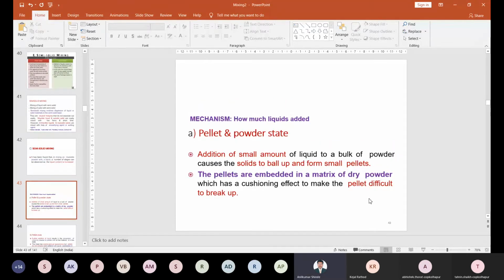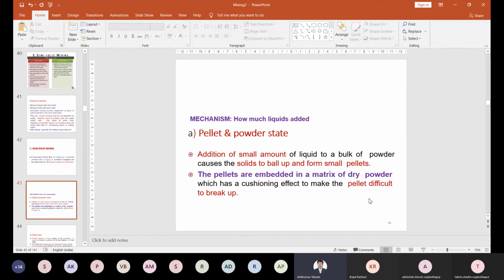This is very important if you prepare any semi-solid formulation: how much liquid should be added? Whether we require the highest amount or the lowest amount, the optimum liquid should be added to prepare the semi-solid formulation. All right, so we take an example for that.